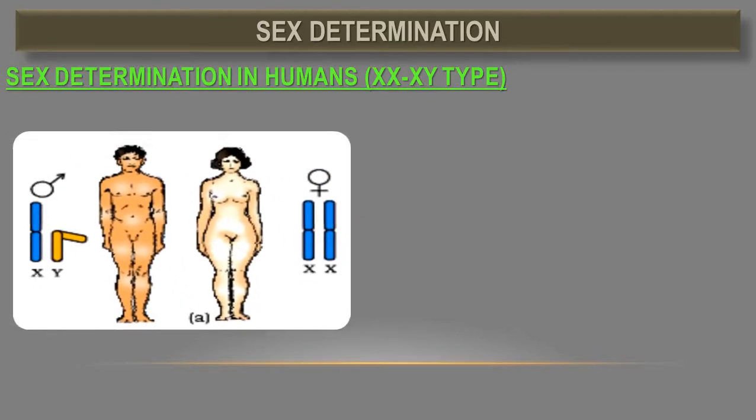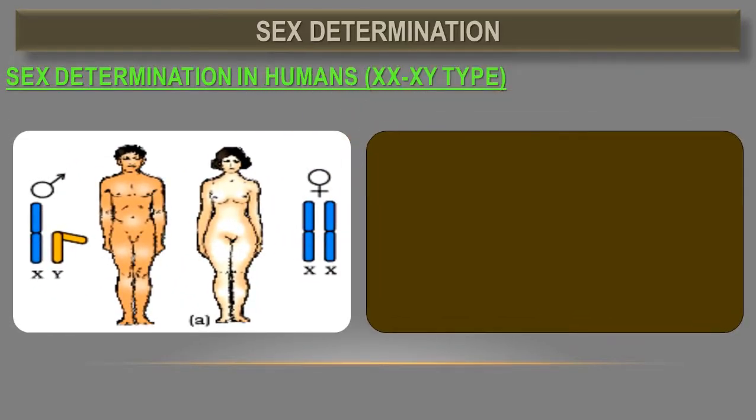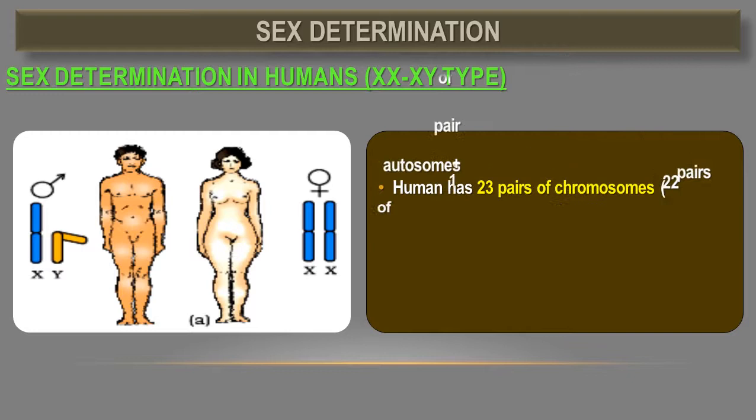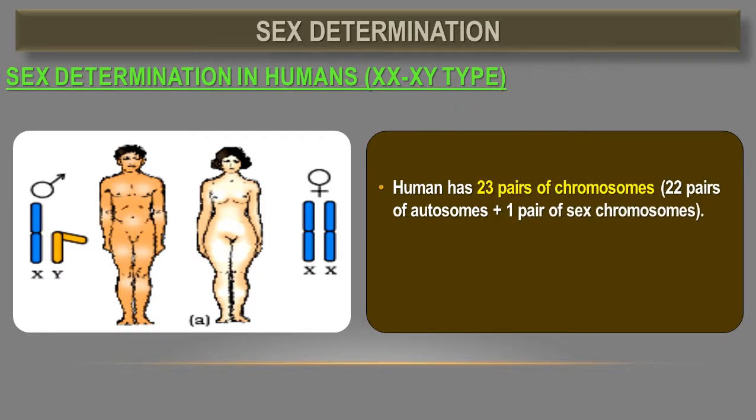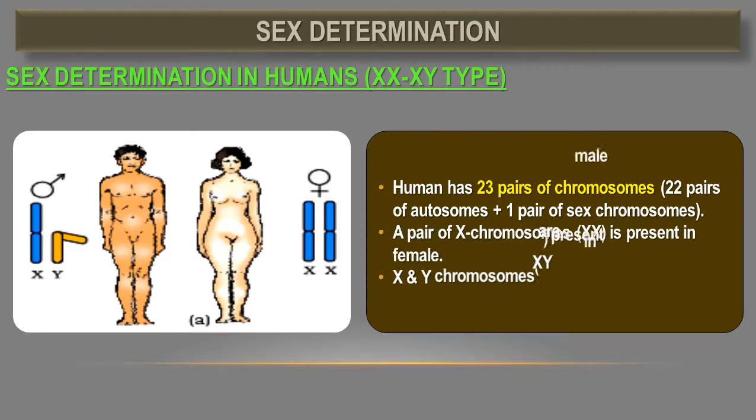Dear students, now we talk about sex determination in humans. We already discussed that in humans, XY type of sex determination is present. Humans have 23 pairs of chromosomes, out of which 22 pairs are autosomes and only one pair is the sex chromosome. A pair of X chromosomes, XX, is present in female, whereas in case of male they have one X and one Y chromosome.